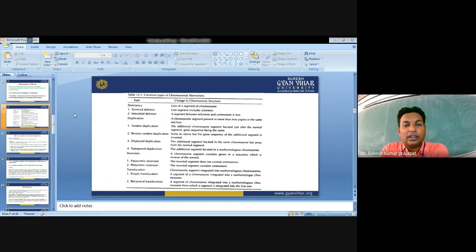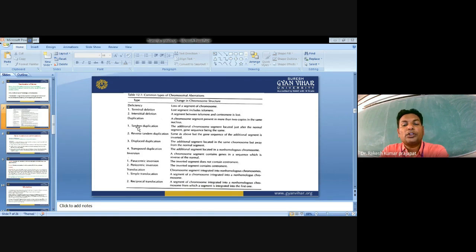So there are different common types of chromosomal aberrations. Here you can see deficiency. Deficiency means loss of a segment of a chromosome. Terminal deletion means deletion from the telomere end. Interstitial deletion means a segment between the telomere and centromere is lost.